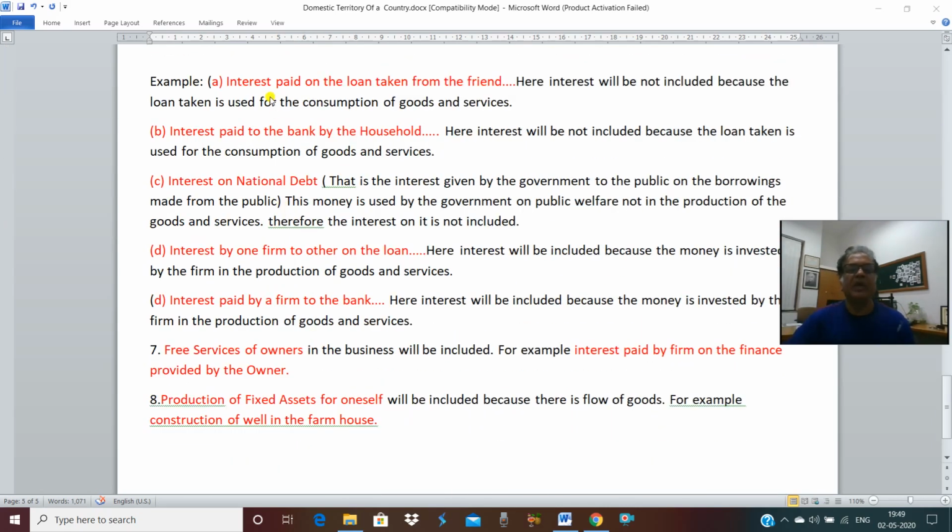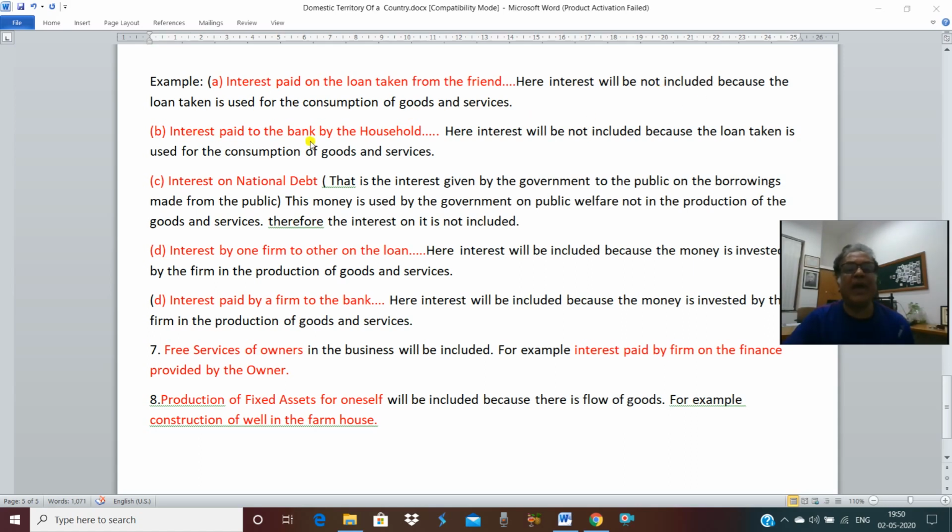See carefully. Interest paid on the loan taken from a friend. If you have taken a loan from a friend, you will be taking a very nominal amount and generally the objective will be consumption. If you are asking your friend, I need money just to run your family. So where are you going to use that loan? You are going to use that loan in the consumption of goods and services. So the interest you are paying against it is over money which is used in the consumption of goods and services. It is not used in the production of goods and services. Hence this interest will not be included.